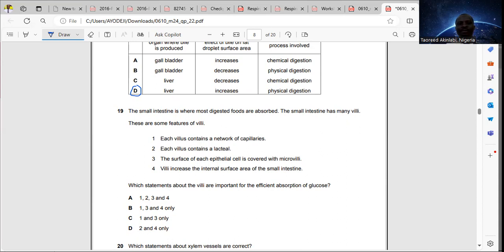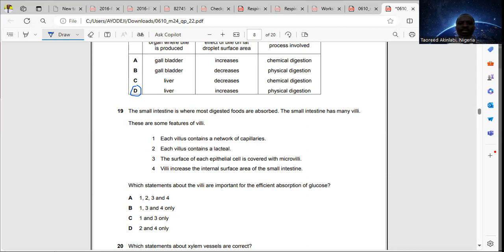Now, in the villi, from the descriptions, there are 3 main parts. We have the lacteal that helps in absorption of fatty acids and glycerol. We have the blood capillaries that absorb glucose and amino acids. We have the epithelial cell that has microvilli that increase the surface area of a villus.